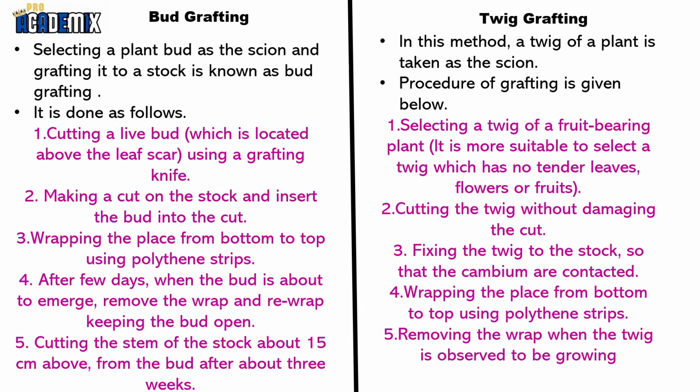Okay? First, select a twig of a fruit-bearing plant. It is more suitable to select a twig which has no tender leaves, flowers or fruits. Is it clear? Next, cut the twig without damaging the cut. Next, fix the twig to the stalk so the cambium are in contact. Wrap the place from bottom to top using a polythene strip. At last, remove the wrap when the twig is observed to be growing.